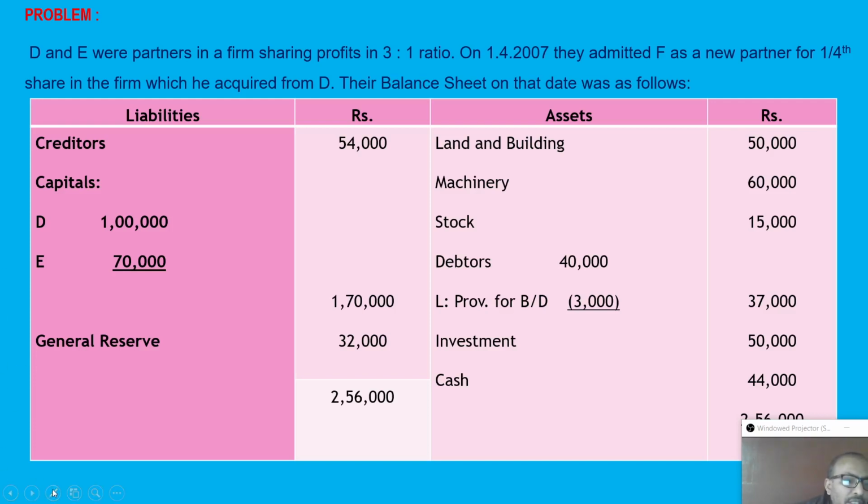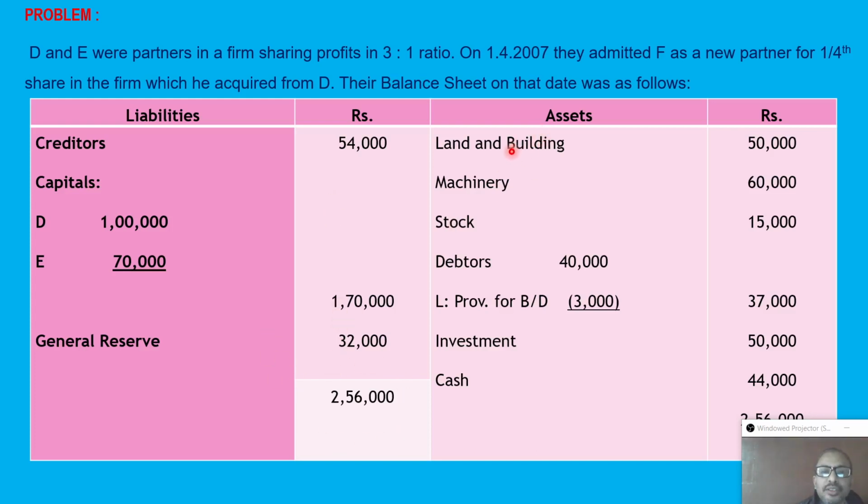Now the balance sheet, as it is, has the same format: liabilities as well as assets. The liabilities and assets are all common terms. We can see creditors 54,000, capital of D 1 lakh, capital of E, that is the second partner, 70,000, and total capital 1,70,000. There is one undistributed profit, that is 32,000. Total of the liability side is 2,56,000.